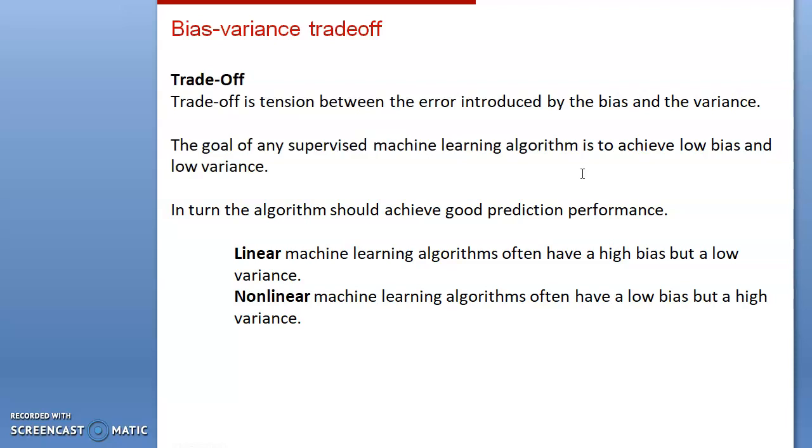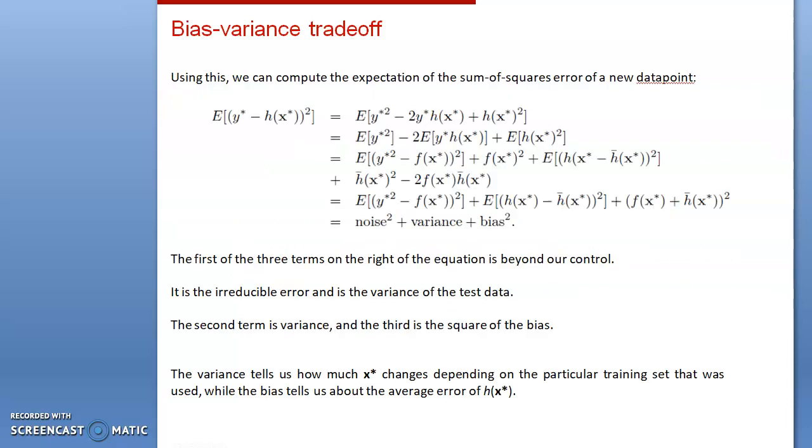Linear machine learning algorithms often have a high bias but a low variance. Non-linear machine learning algorithms often have a low bias but a high variance. This is the actual bias-variance trade-off.